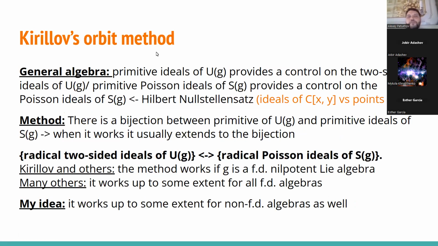And let me describe in detail. Well, let me say a few words about this gadget. From the point of view of general algebra, the primitive ideals of UG provide some control on the two-sided ideals of UG, and primitive Poisson ideals of SG provide some control on the Poisson ideals of SG, in the sense that, well, a radical primitive ideal stands for the adjoint action stable invariant subvarieties of G star, and every single such subvariety is just a union of several orbits.